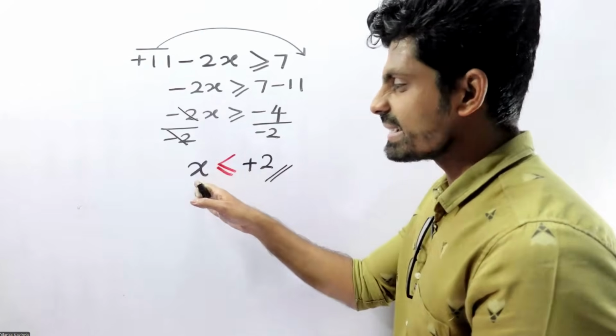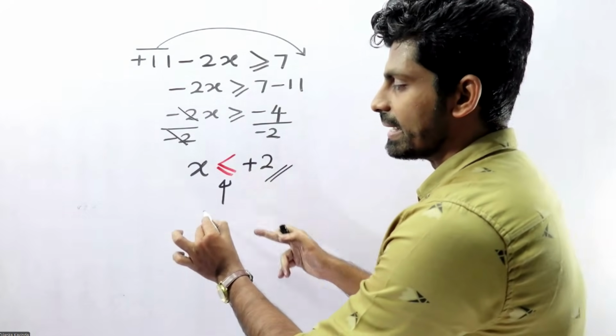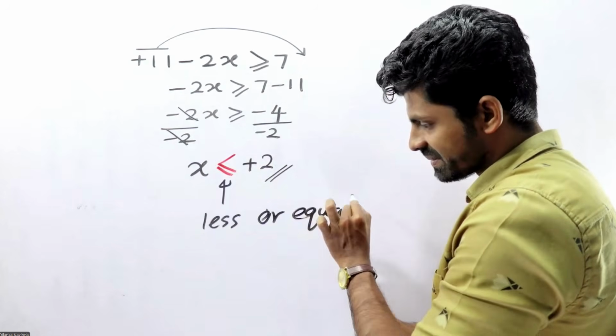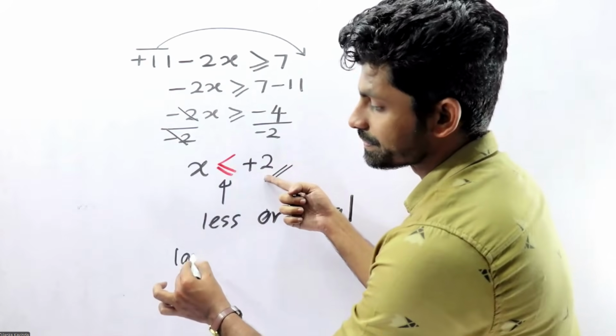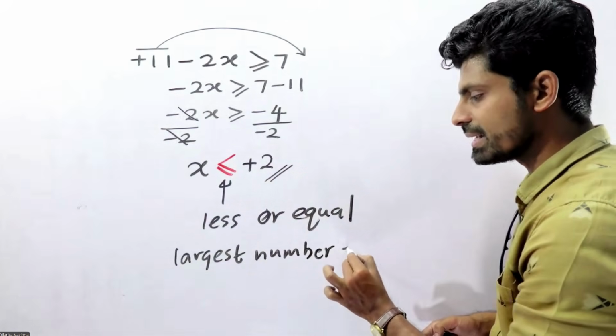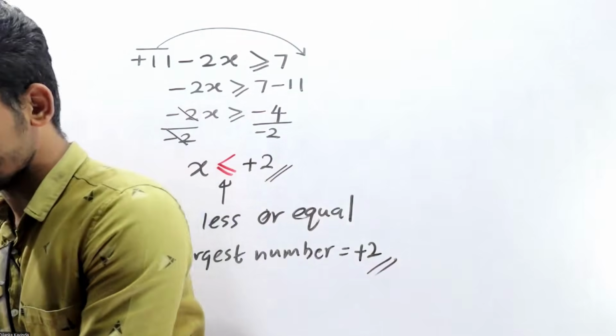That means x is less than or equal to plus 2. Less than or equal means the largest number equals 2.